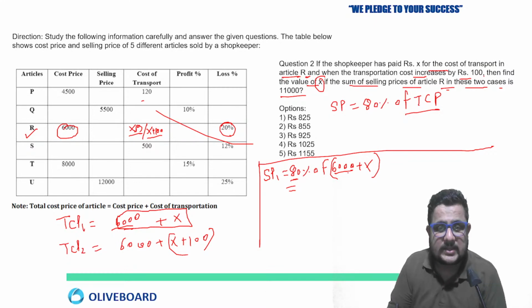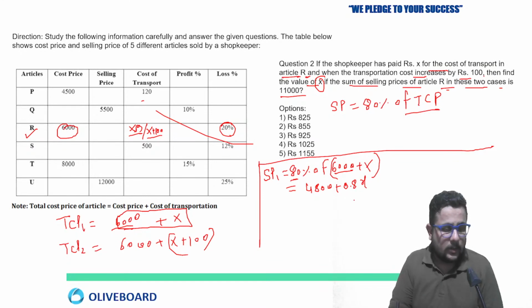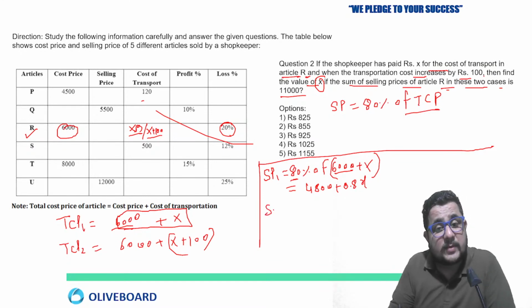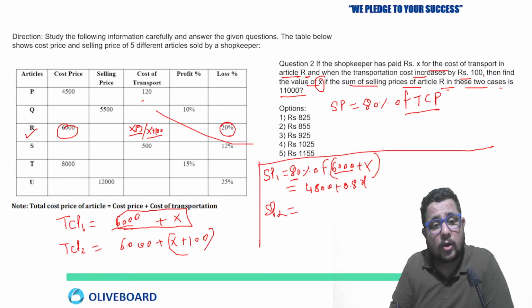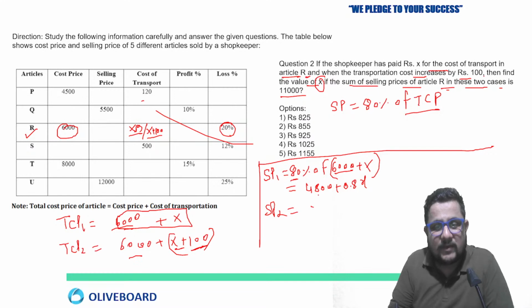20% of 6,000 is, 10% is 600, just double that, 1,200. So 4,800 plus 80% of X, which is 0.8X. You can write like that. Clear? Now this is the selling price 1. Selling price 2, case 2, if we will talk about, that is 6,000 plus X plus 100. 100 is extra there. So other thing will be same.